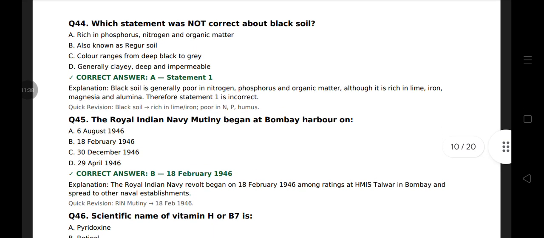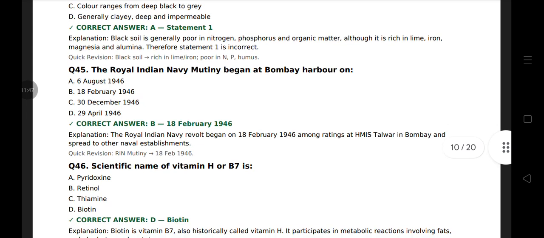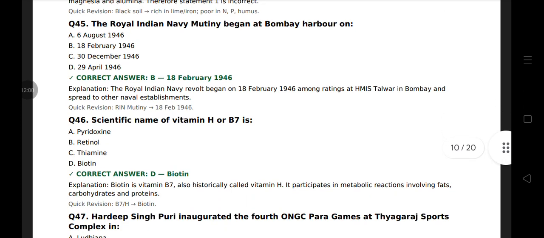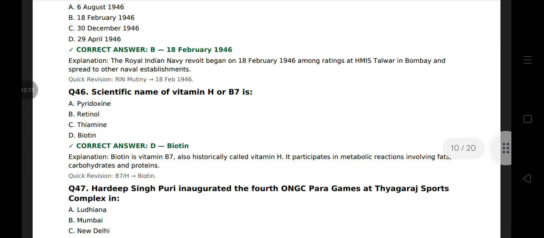Question 45. The Royal Indian Navy mutiny began at Bombay Harbour on 18 Feb 1946 among ratings at HMIS Talwar in Bombay and spread to other naval establishments. RIN mutiny, 18 Feb 1946. Question 46. Scientific name of vitamin H or B7 is biotin. Biotin is vitamin B7 and historically called vitamin H. It participates in metabolic reactions involving fat, carbohydrate and protein. Vitamin B7 or vitamin H, biotin.